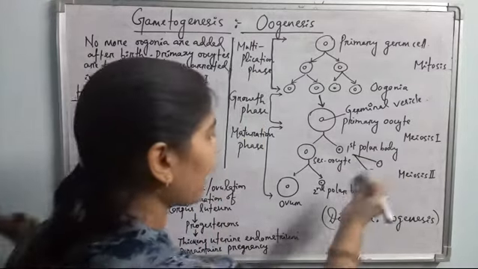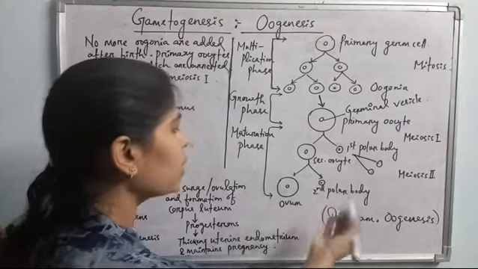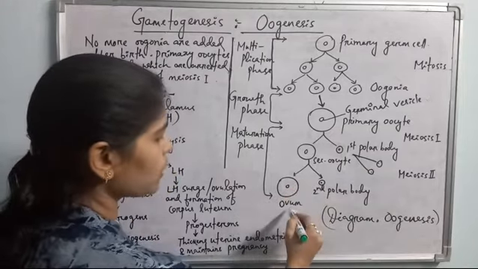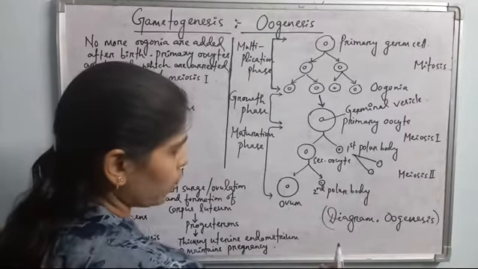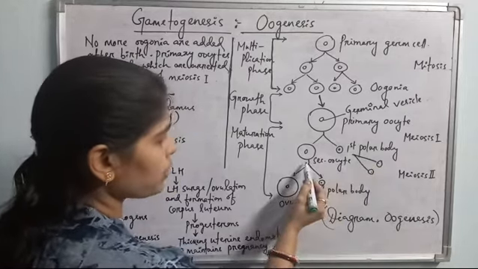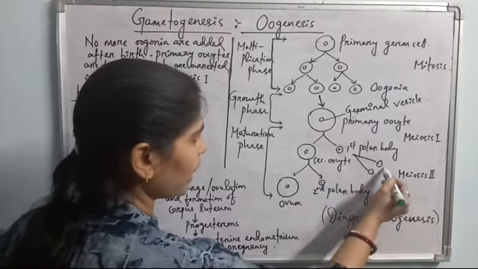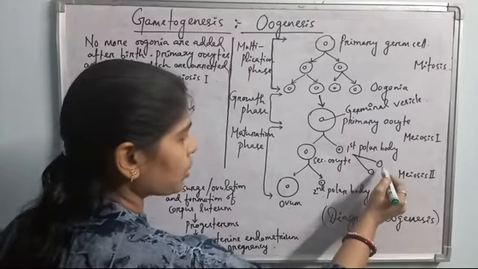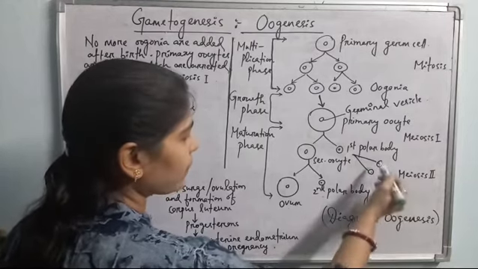Okay, so what happens during meiosis II? The secondary oocyte divides again to produce two unequal daughter cells. The larger cell having the nucleus is the ovum, and a very small cell without cytoplasm is called the second polar body. So in case of invertebrates, what happens? The first polar body and the secondary oocyte both undergo meiosis II. So three second polar bodies: these two are second polar bodies, and this is another second polar body. These three second polar bodies are produced, and when meiosis II is completed, they degenerate.